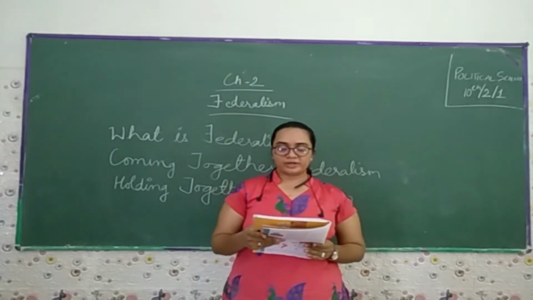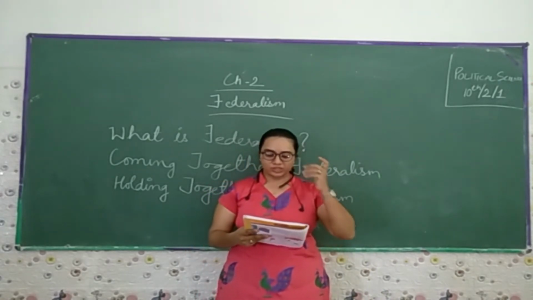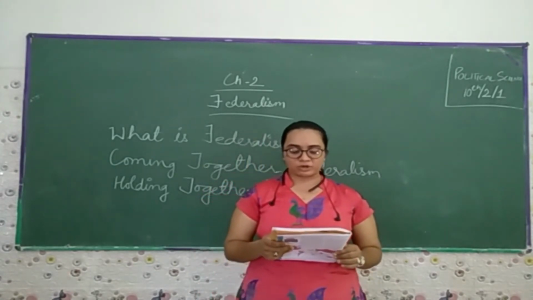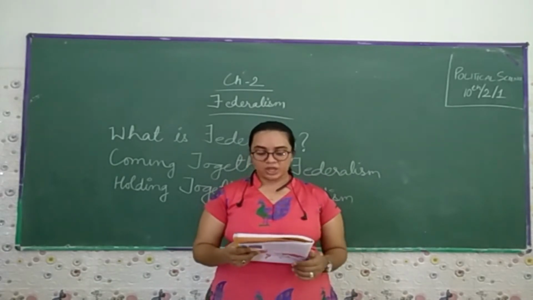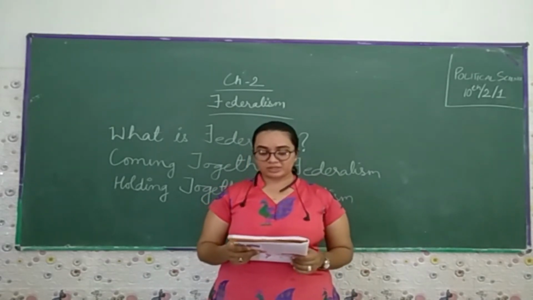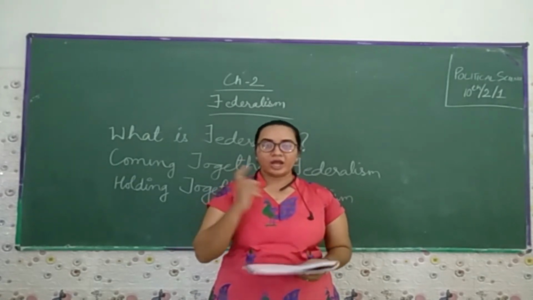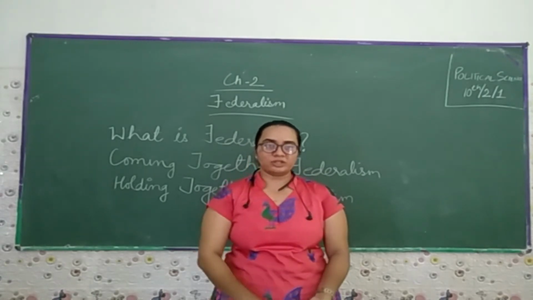7. The federal system thus has the dual objective: to safeguard and to promote the unity of the country, while at the same time accommodating regional diversity. Therefore, these two aspects are crucial for the institution and the practice of federalism. Means the federal system has the dual objective, to safeguard and to promote the unity of the country. Yes, that is of utmost importance, the safeguard.